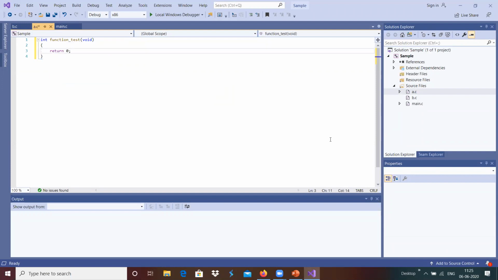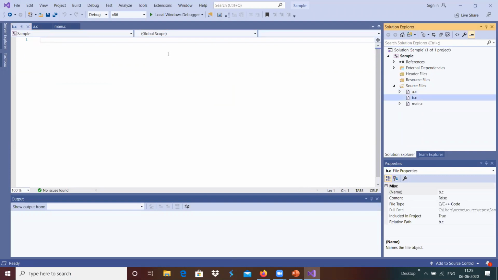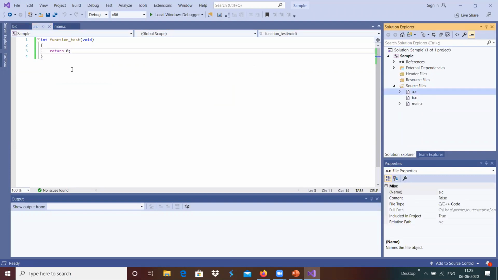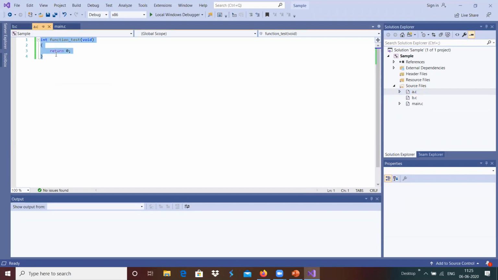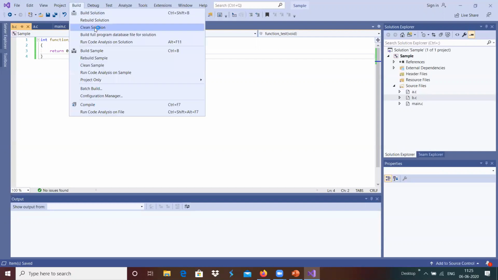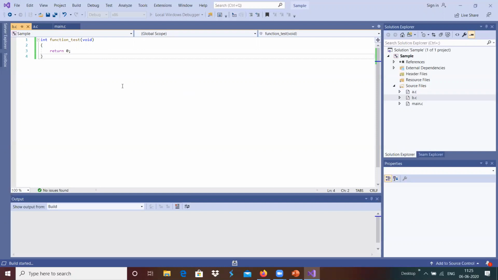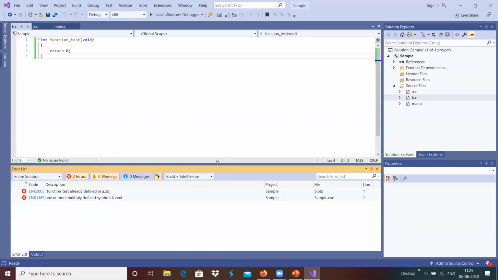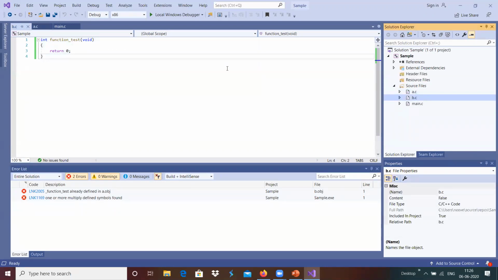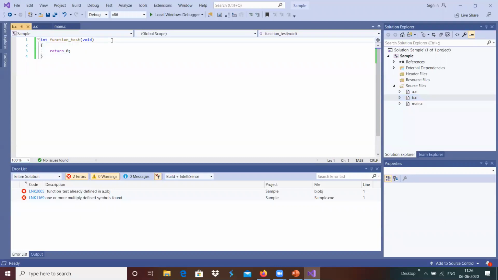I'm going to add the same function in b.c. Now when we build this, the function has already been defined in a.o, because both a.c and b.c have the same function.